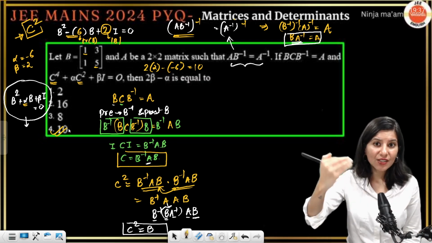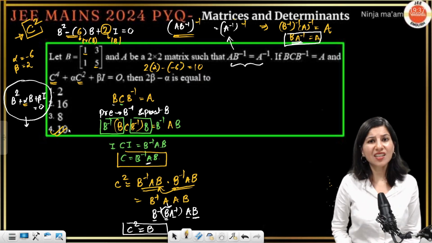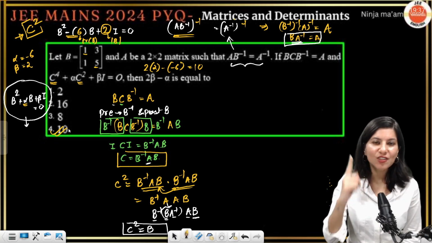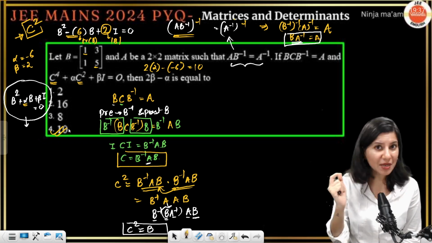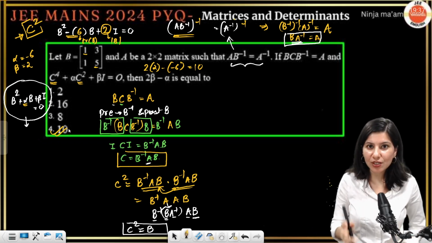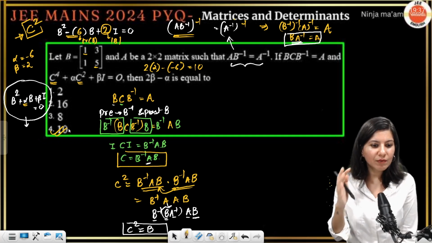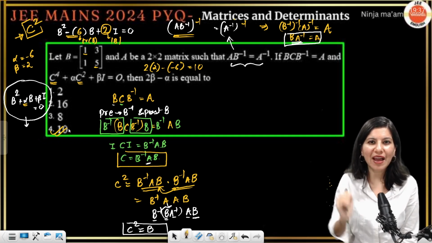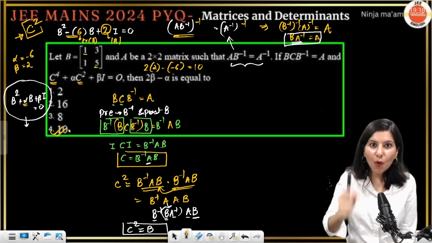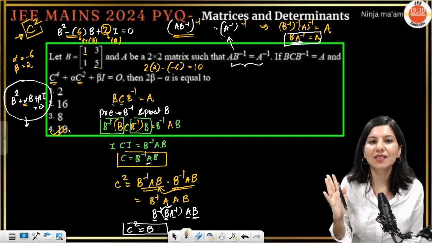It should get straight to your brain. And if in any question you felt, "Ma'am, in this question I didn't get any confidence," you know what to do, right? This is Ninja Ma'am tip. This is a very basic, fundamental tip: the moment you feel underconfident in any question, if there is even a 1% chance of thinking that maybe I have understood this question or maybe not, repeat it. The moment you repeat that question, that confidence will skyrocket, and JEE Main Maths paper is all about confidence, trust me.